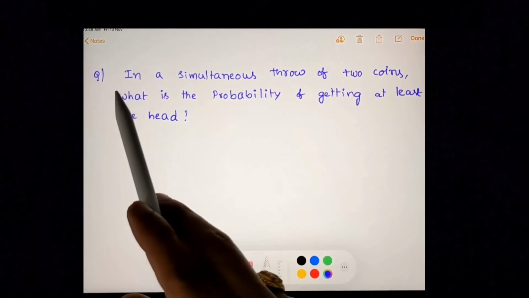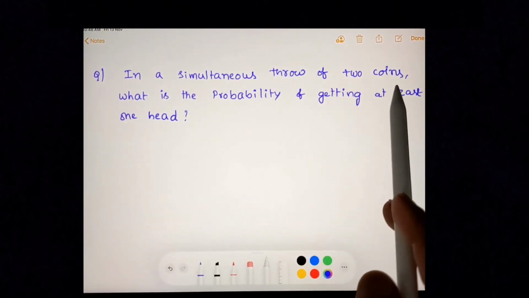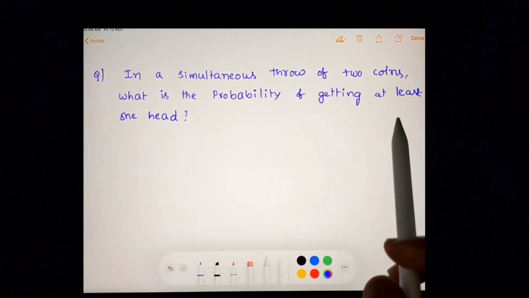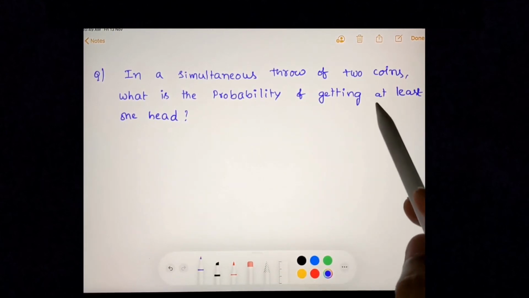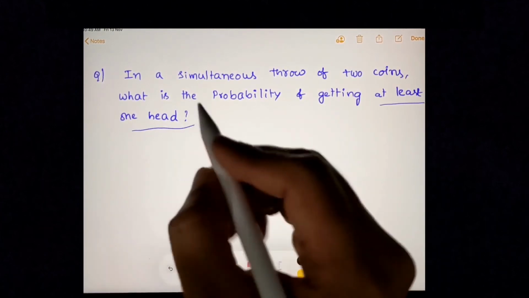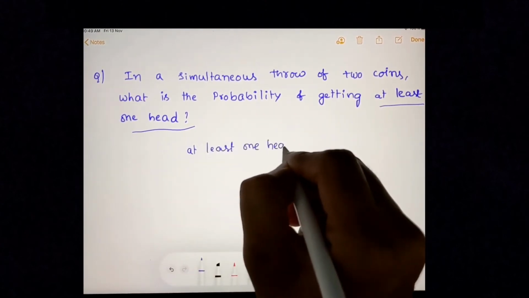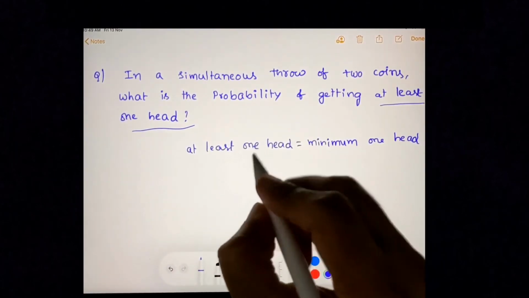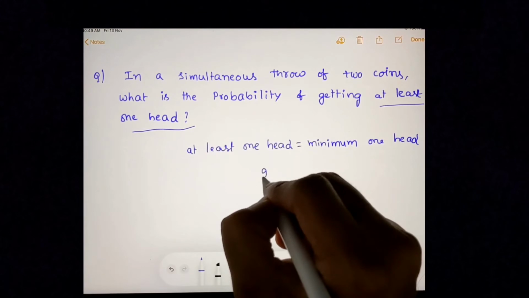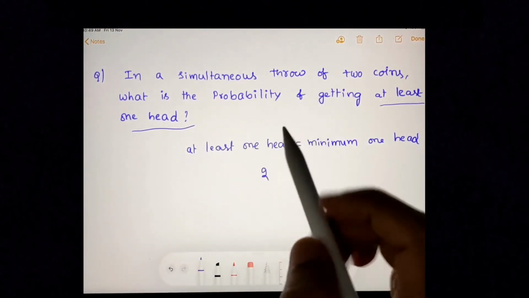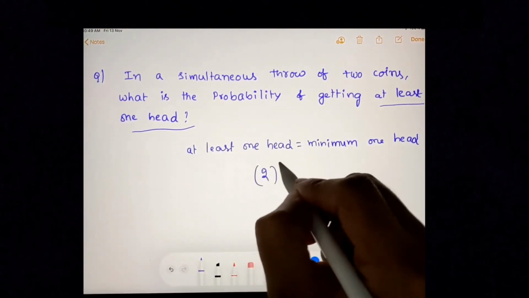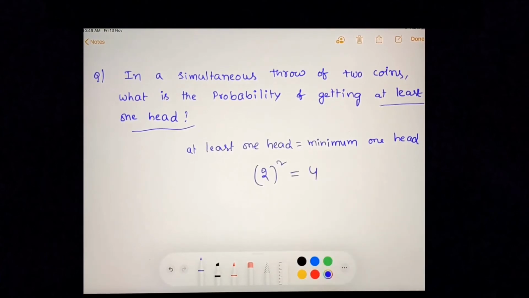Okay, next question. In a simultaneous throw of two coins, what is the probability of getting at least one head? At least one head means minimum one head should be there. When a coin is tossed, total number of outcomes are 2. Here 2 coins are tossed, so total outcomes are 2 square, 4.